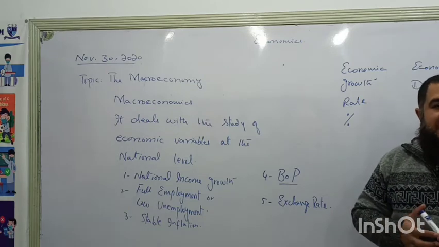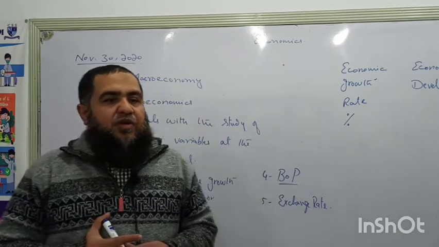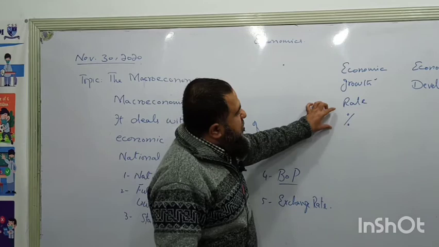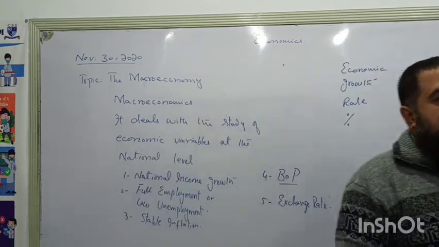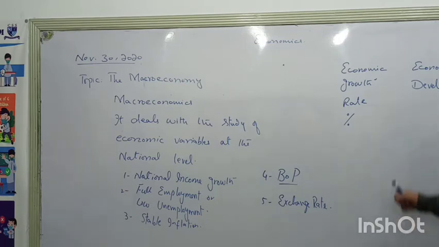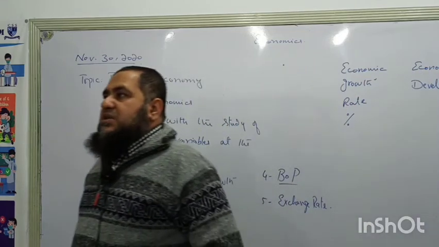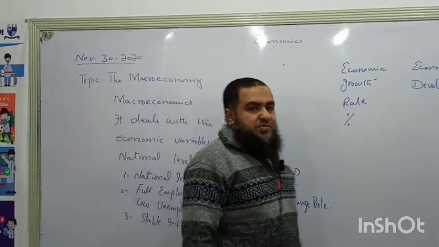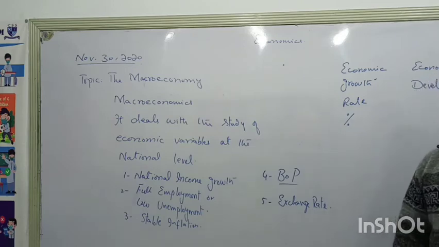Because growth rates are compared when we want to see the performance of a country. We have to look at the percentage growth rate of the country. How the economy has performed over a period of time is measured in terms of percentage, not in volume. In volume, we can say the largest economy of the world is the US economy, and the second largest is going to be the Chinese economy. They have the largest volumes of economic growth.